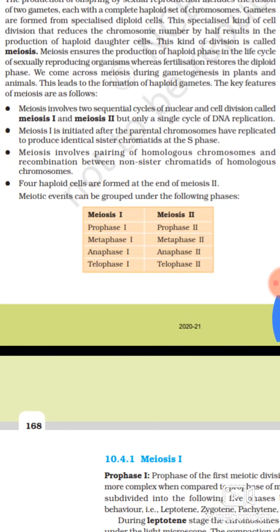Meiosis ensures the production of haploid phase in the life cycle of sexually reproducing organisms, whereas fertilization restores the diploid phase. We come across meiosis during gametogenesis in plants and animals. This leads to formation of haploid gametes. The key features of